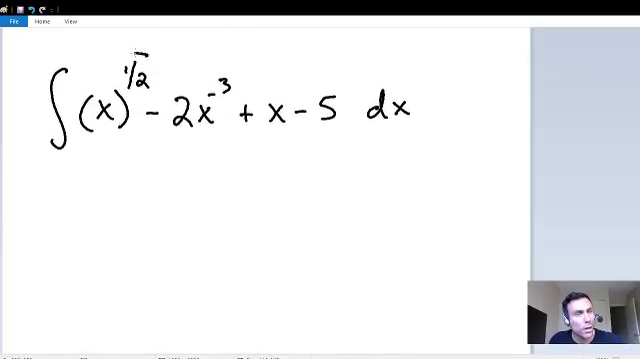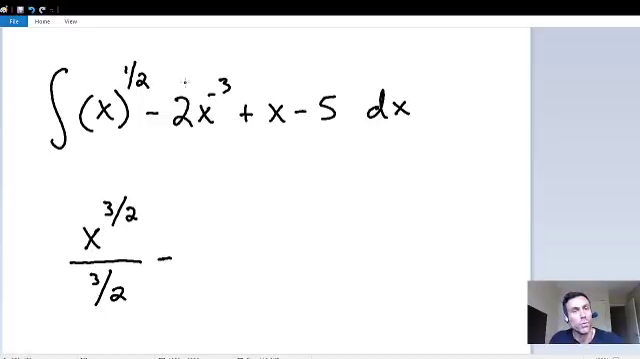So let's start with our 1/2 exponent. If we add 1 to 1/2, we have 3 over 2. And with integration, you always need to divide by the same. So since we have a 3 over 2 here, then we need to divide by 3 over 2 as well.